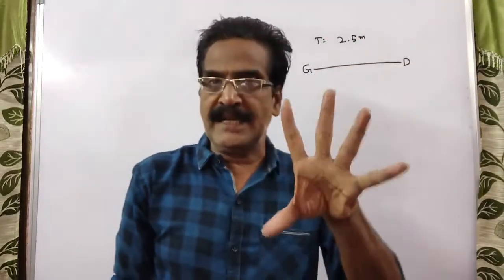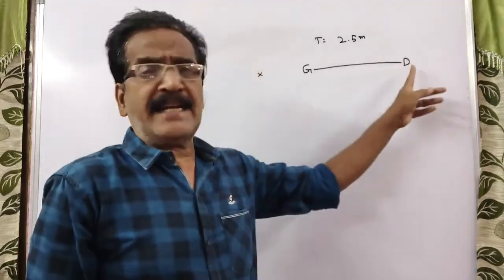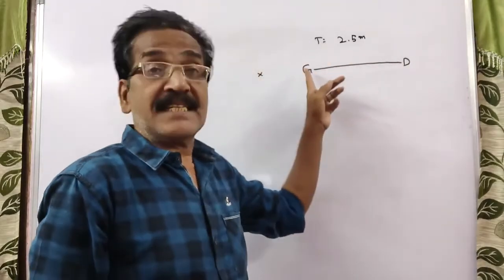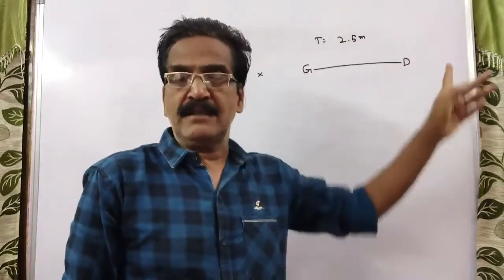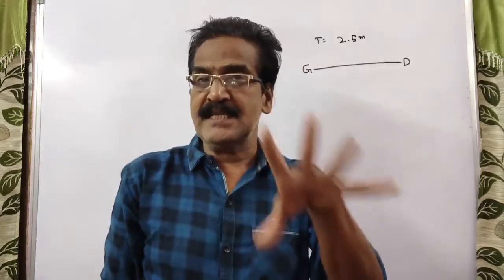Now we have to find the length of the train. Length of the train in the sense the distance traveled by the sound in 2.5 minutes, that is from the guard to the driver. So we have to find the distance traveled by the sound. That is the length of the train.